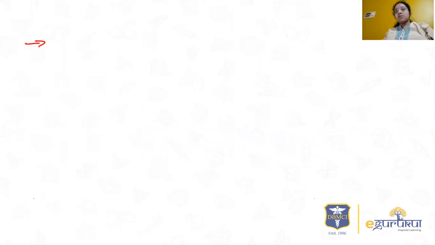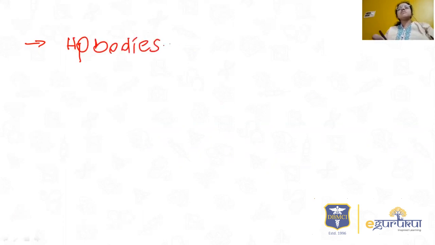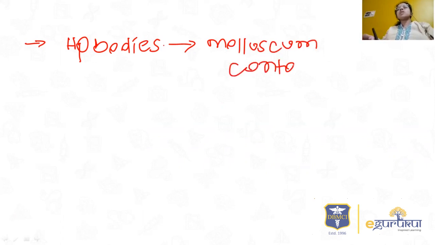Let us rule out the other options. HB bodies are seen in molluscum contagiosum, which usually presents with pearly white papules on the genitalia, and giant molluscum is most commonly seen in HIV.